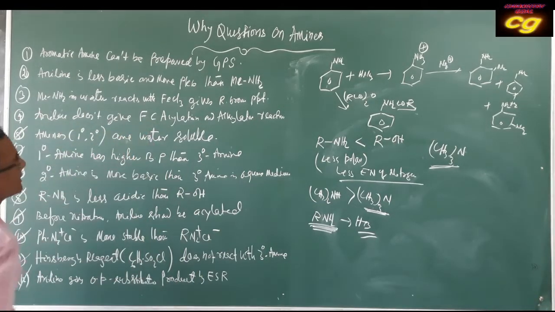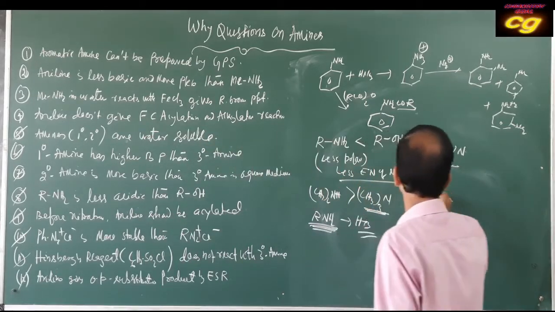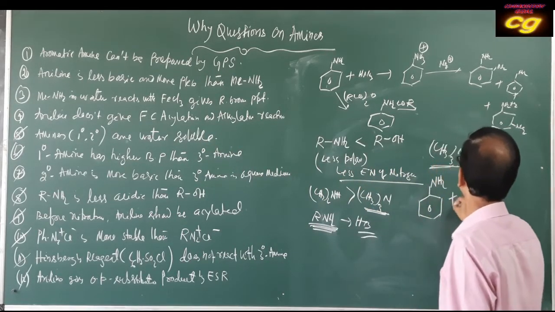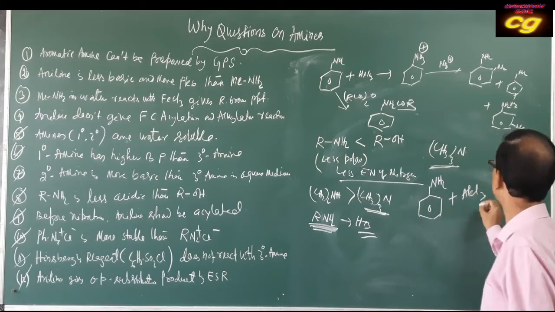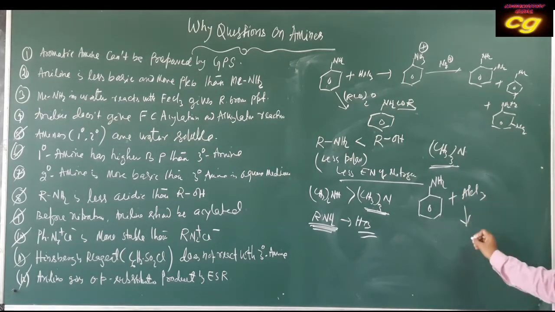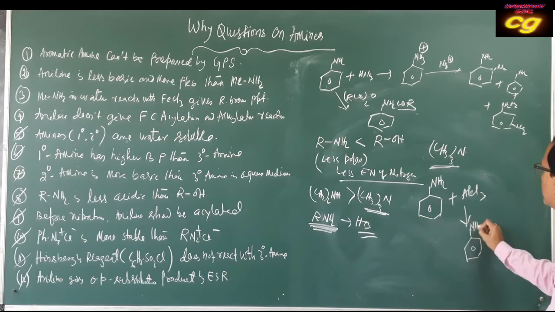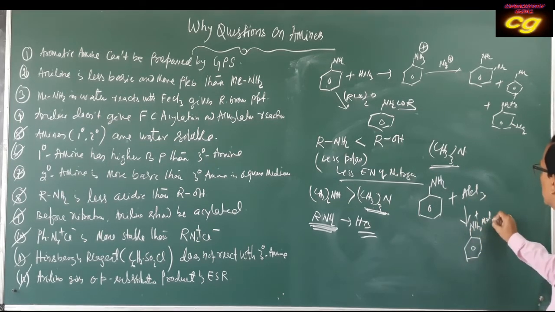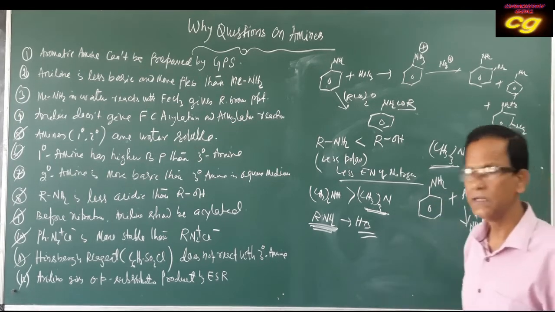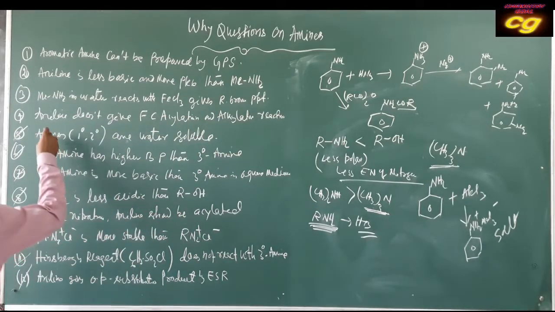Aniline does not give Friedel-Crafts acylation or alkylation because aniline reacts with aluminum chloride. We know that in alkylation and acylation, aluminum chloride is generally used as a Lewis acid, so it forms a salt, NH2 plus AlCl3 minus. As it produces a salt with aniline, acylation or alkylation is not possible with aniline.